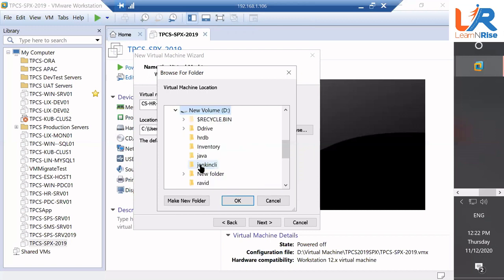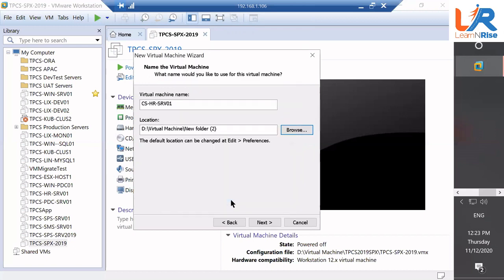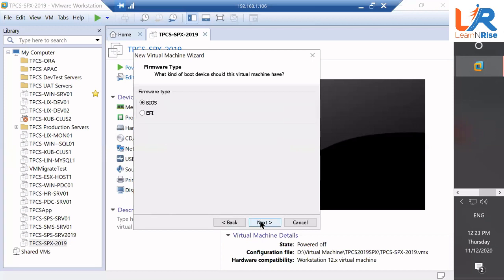In the D drive, I have created a folder called virtual machine. So expand that one. Now here you create your own folder. So let's say give your name and test, type HR. Cool. Click OK. Okay, just say next, no worry. Next.